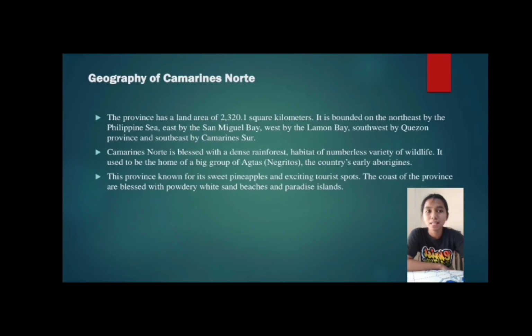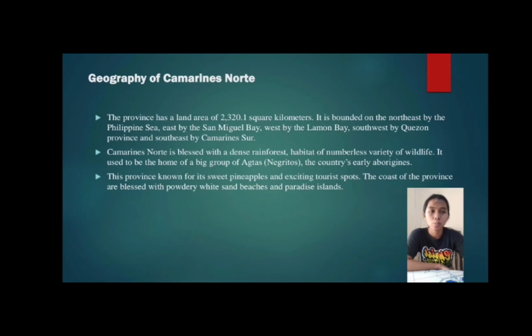The province has a land area of 2,320.1 square kilometers. It is bounded on the northeast by the Philippine Sea, east by San Miguel Bay, west by Lamon Bay, southwest by Quezon Province, and southeast by Camarines Sur. Camarines Norte is blessed with a dense rainforest, habitat of numberless varieties of wildlife.